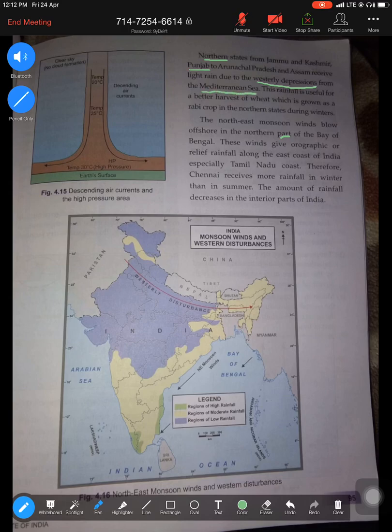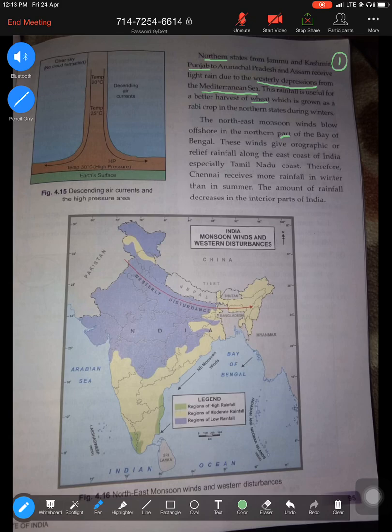Because of the jet stream attracting, they get deflected to India in the western direction, entering North India, Punjab, Haryana, and gets rainfall, which is very favorable for the growth of wheat. So that is the first wind which takes place in the winter. Rainfall which takes place in the winter season in the northern states is because of western disturbances.